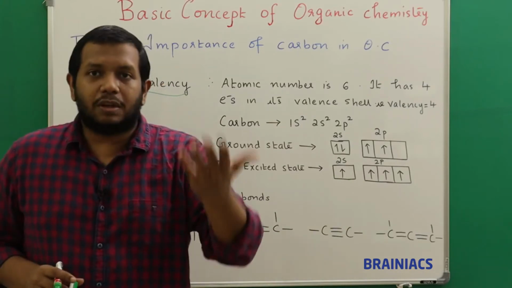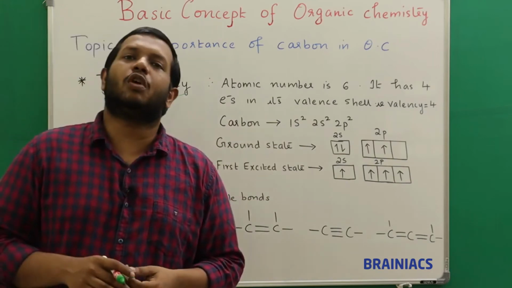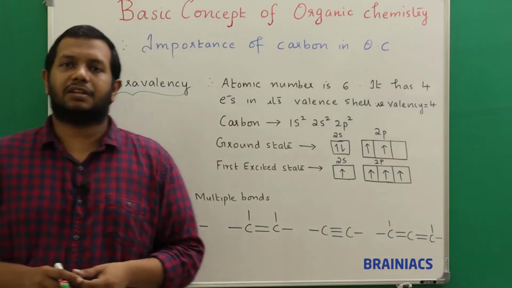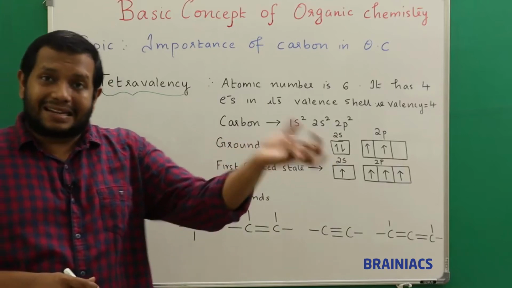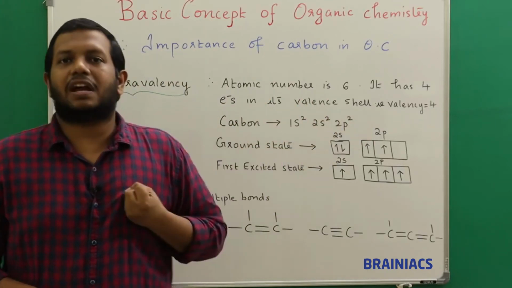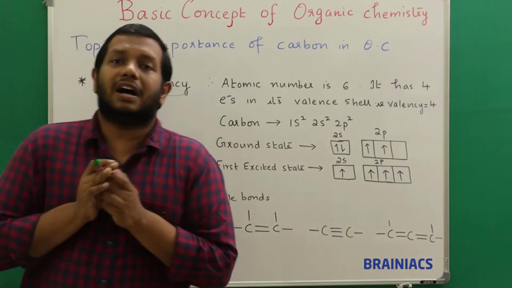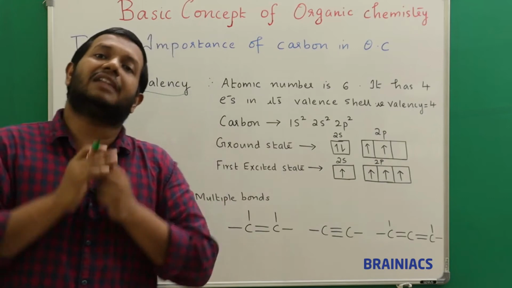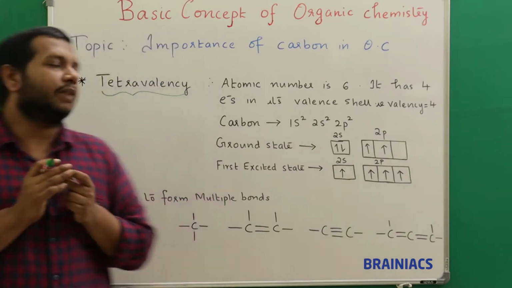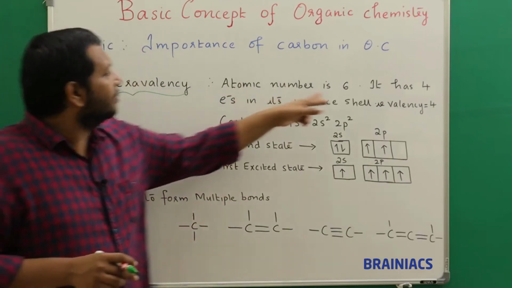So to attain stability, what will it do? It will attract one electron and it will become 2,8,8. Correct. So here it has attracted an electron. Once it attracts an extra electron, what will it become? It becomes electronegative. Why? Because the number of electrons becomes greater than the number of protons. Correct. But in the case of carbon, the atomic number is 6 actually.